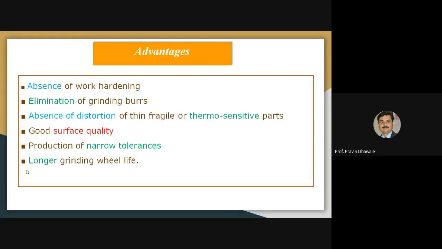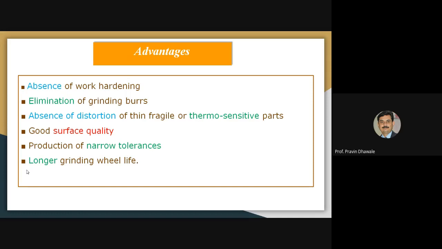Now these are the advantages: absence of work hardening, elimination of grinding burrs, absence of distortion of thin fragile shapes or thermosensitive parts. It will provide a good quality of surface finish.